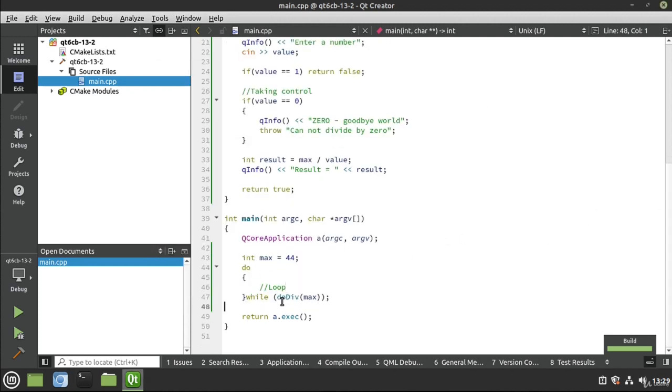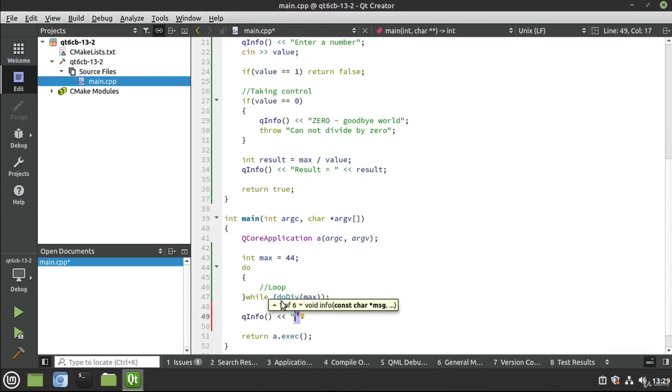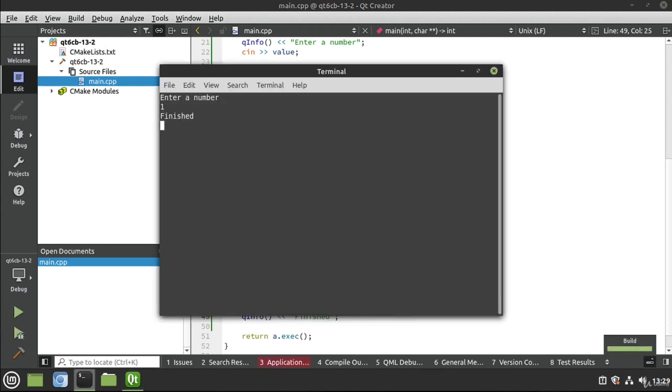And we can demonstrate that right here. We're just going to say finish. So let's save, run, demonstrate that again super quick. Enter 1, and we are now finished. We've broken out of that loop.